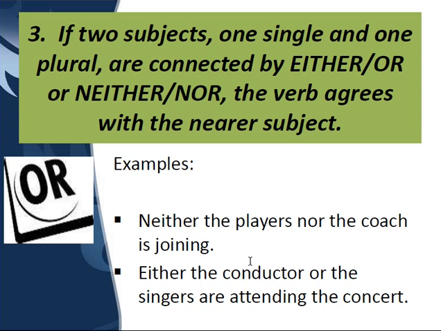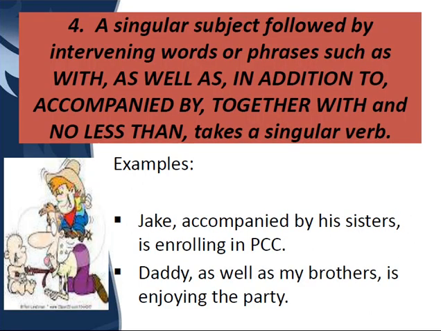Now moving on to the next one, children. A singular subject followed by intervening words or phrases such as with, as well as, in addition to. If two singular subjects are joined by these phrases, you have to remember this: as well as, in addition to, accompanied by, together with, and no less than, then it always has to be a singular verb. Look at this example. Daddy as well as my brothers.